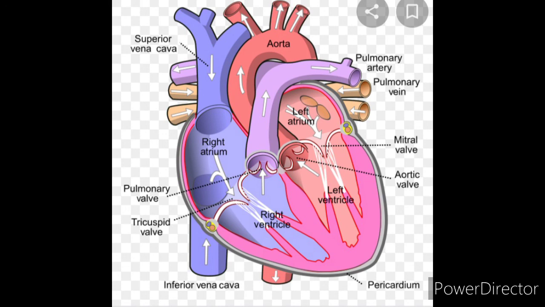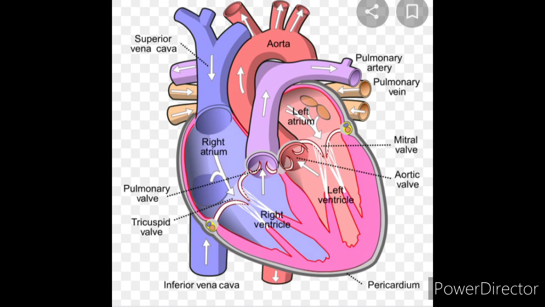We can feel a throbbing sensation in various places such as the wrist, neck and inner arm. Here we can feel that throbbing sensation because the blood vessels come close to the surface. It is a direct measure of the heartbeat. This is called the pulse, and we can say that is the pulse rate. So this is about the heart.